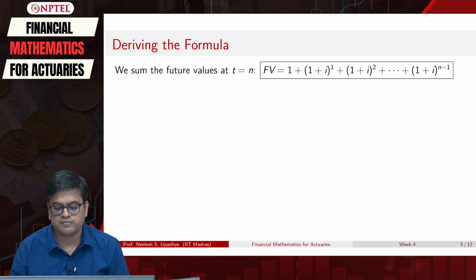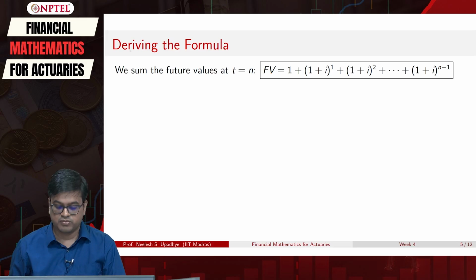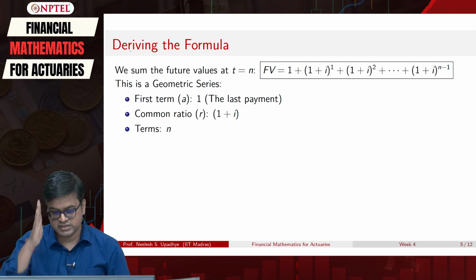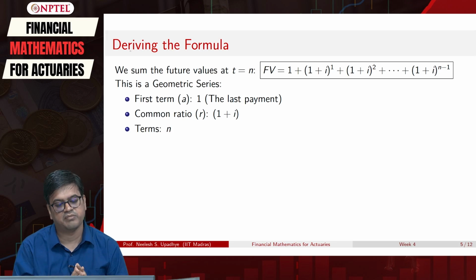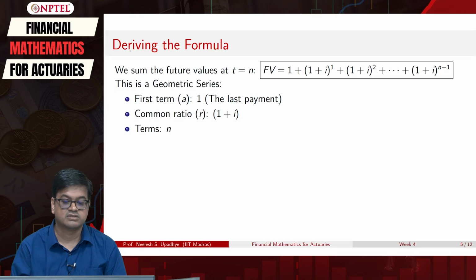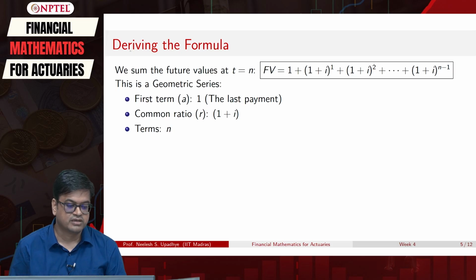So our focal date is time point n. What we are looking at is nothing but a geometric series, where the first term, that is the nth value, is 1, this is the last payment, and the common ratio it is getting multiplied by is (1+i), which is greater than 1. How many terms are there? There are n terms. So now this is appealing to our geometric series sum formula.